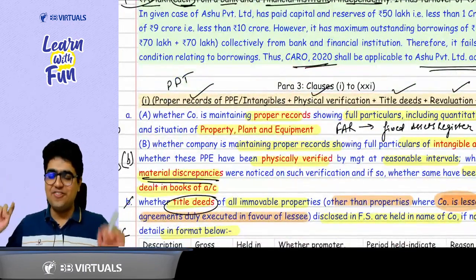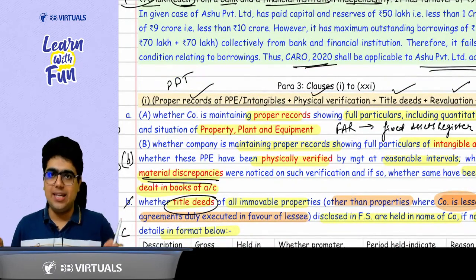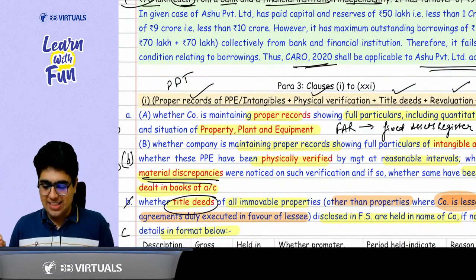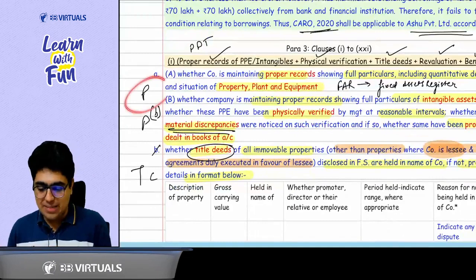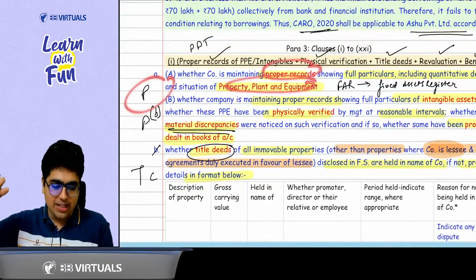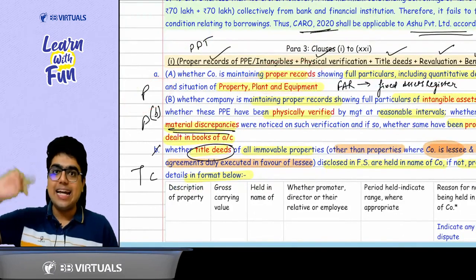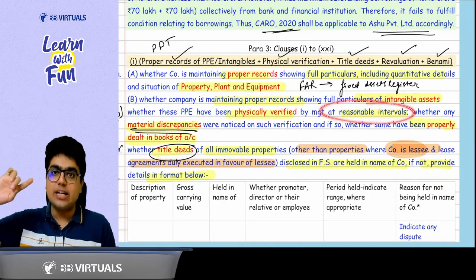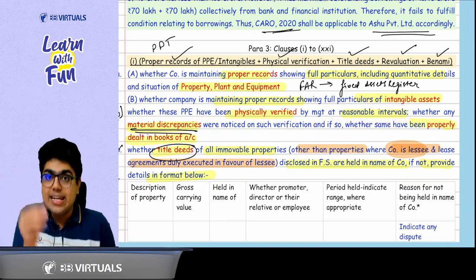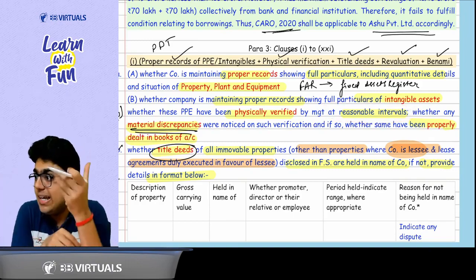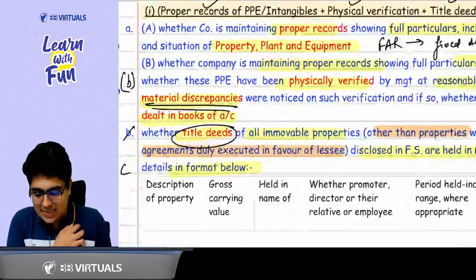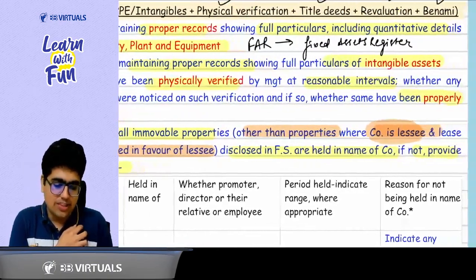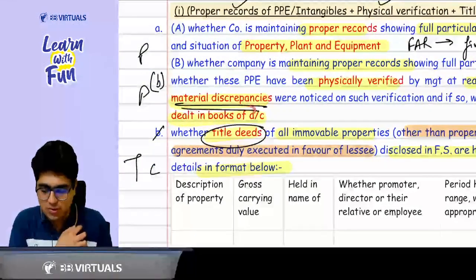Let's recall them all. First of all, the clause 1 talks about PPE. PPT of PPE. Sir, what do you mean by PPT? PPT means proper records of property, plant and equipment and intangible assets. Second P is about your physical verification. It should be done at reasonable intervals. Plus, in case there was a material discrepancy noticed in verification, it should be properly dealt in the books of accounts.